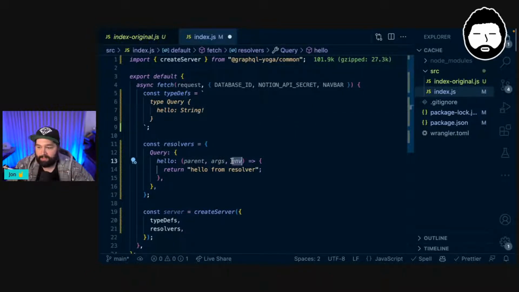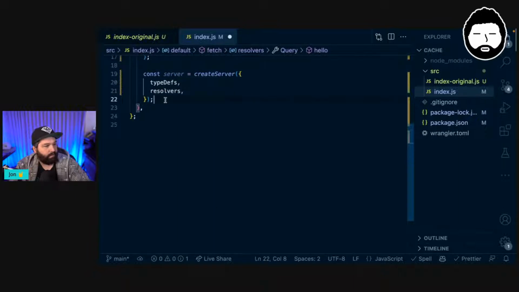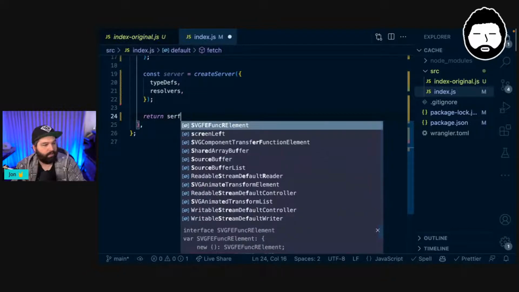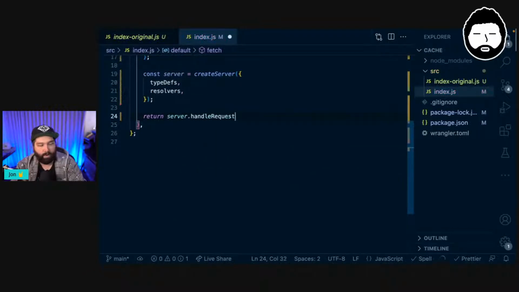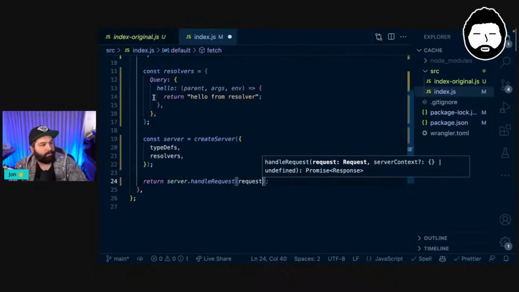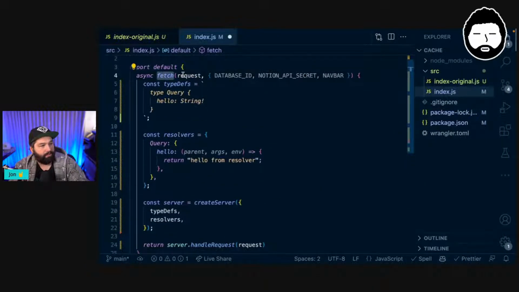The way that we actually use this server down here is we return server.handleRequest, and then we pass in our request, which is what we got from our fetch function here.